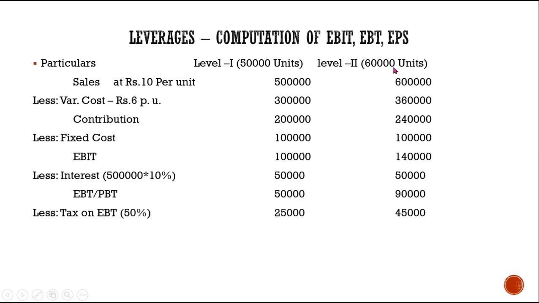When it is on level 2, on 60,000 units, what is the EBT? 90,000. So on 90,000, 50% is the tax. Here it is on 50,000, 50% is the tax. And here on 90,000, you have 50% tax, which is 45,000. So what is the amount or earnings which is available to equity shareholders? Amount available to equity shareholders is 25,000 and 45,000.